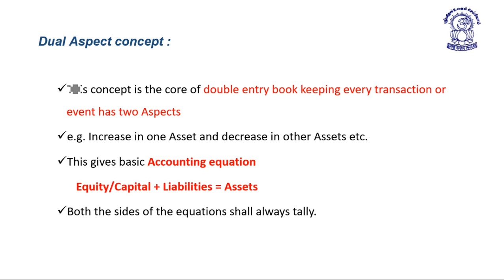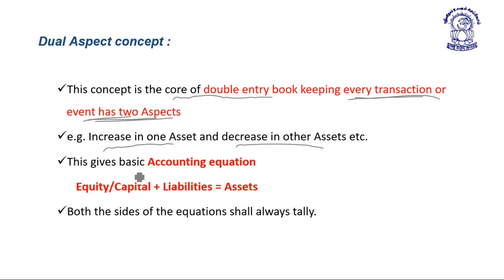Next concept is dual aspect concept. This concept is the core of the double entry system of accounting. Every transaction or event has two aspects: either an increase in one asset and a decrease in another asset, or an increase in one liability and a decrease in another asset or capital.